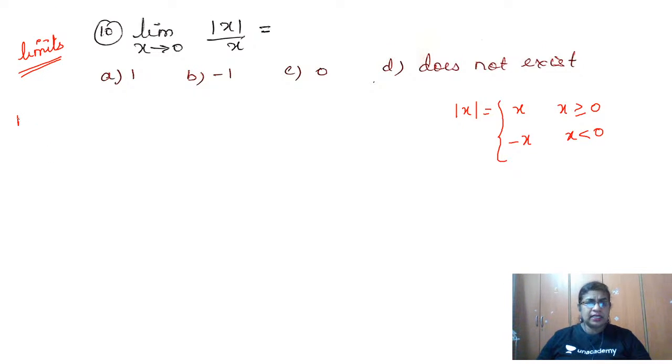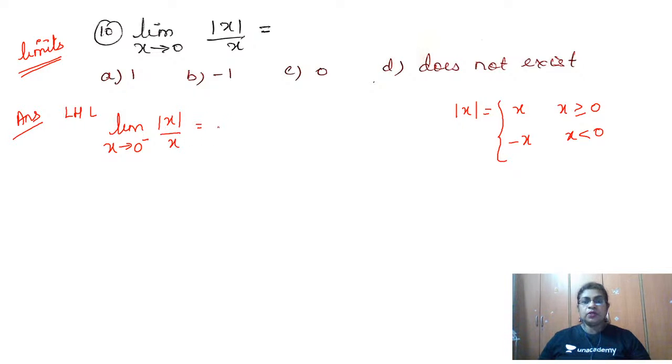Okay, so let us take the left hand limit. So let's see what will happen. So that is limit x tends to 0 from the left side, so it is 0 minus of this f of x, that is mod x by x.